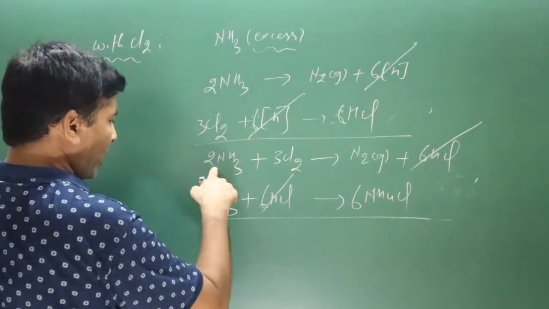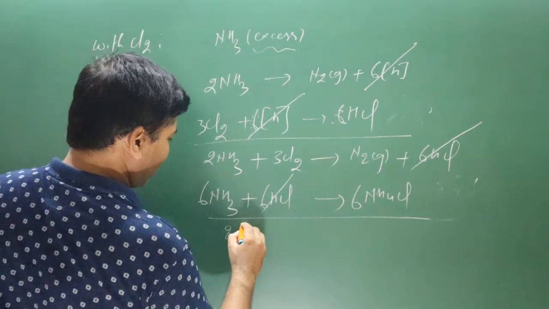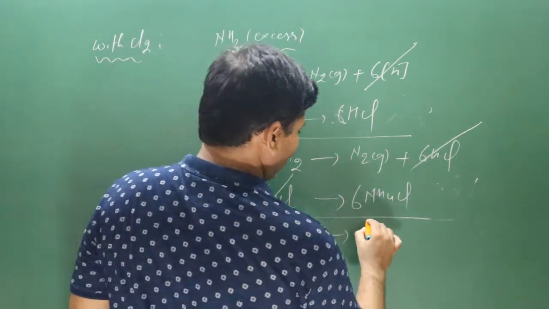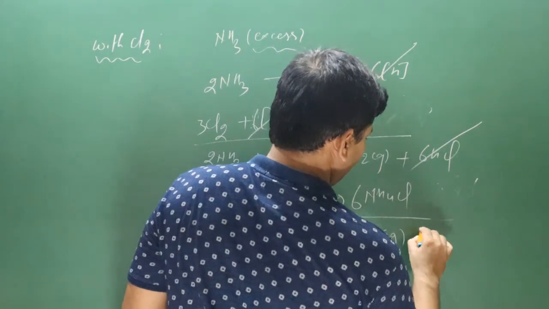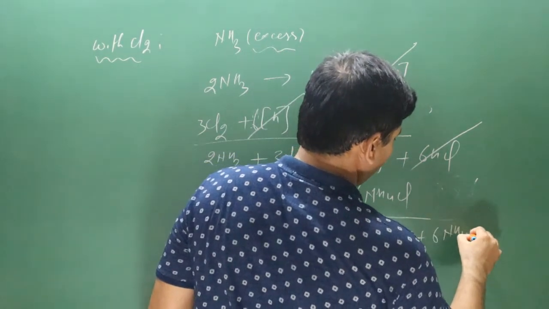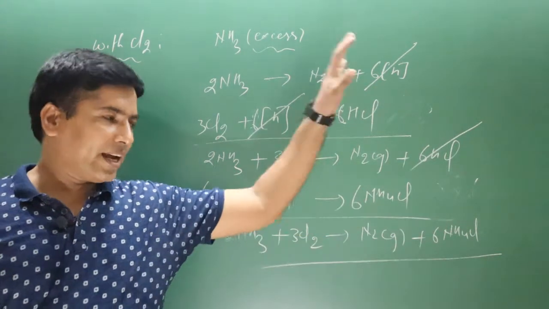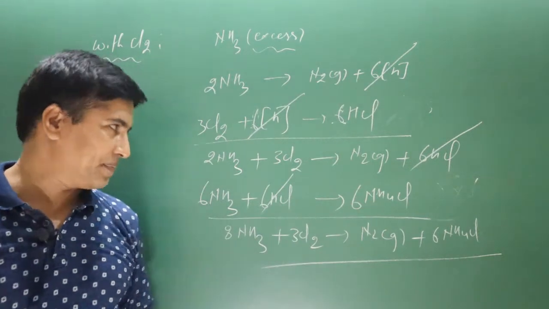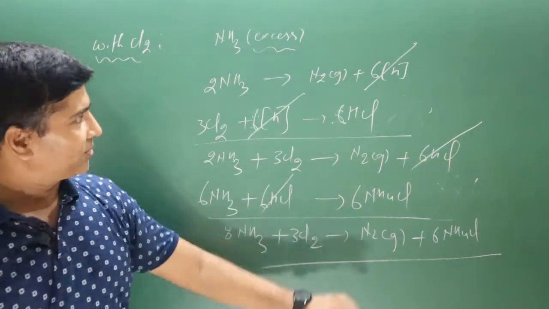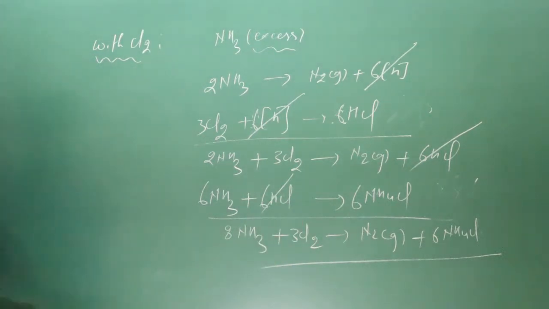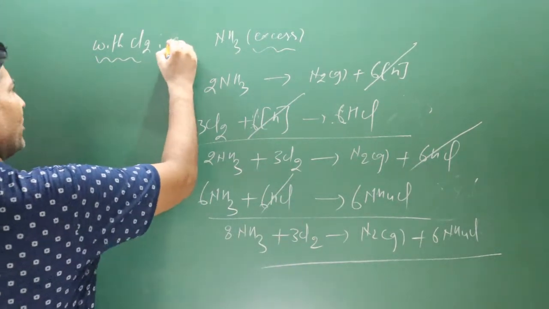Then 2 NH3 and 6 NH3, we get 8 molecules of ammonia, 3 Cl2 and then nitrogen gas, and then we have ammonium chloride. Very simple chemical reaction and very interesting chemical reaction. Okay, if you memorize this chemical reaction directly, maybe you may forget. Use this method. In this case, ammonia is acting as a reducing agent. Okay, now another case, this is case 1.